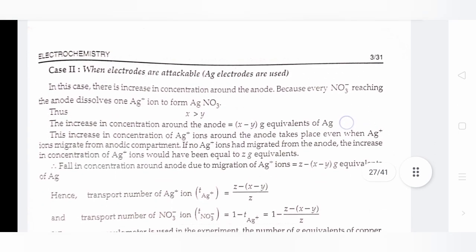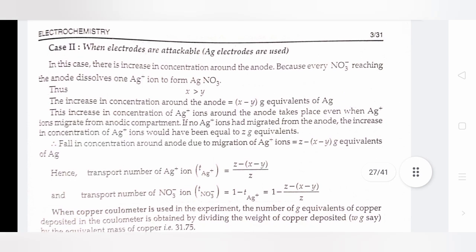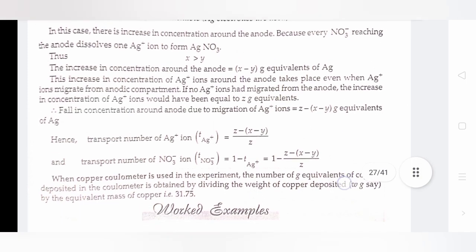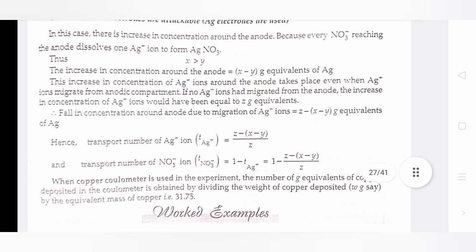Case second, when electrodes are attackable, Ag electrodes are used. In this case there is an increase in concentration around the anode because every NO3 negative ion reaching the anode dissolves an Ag positive ion to form AgNO3. Thus, X is greater than Y. The increase in concentration around the anode equals X minus Y gram equivalent of Ag.